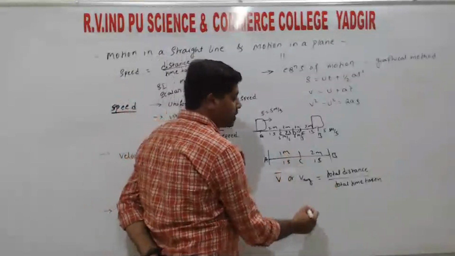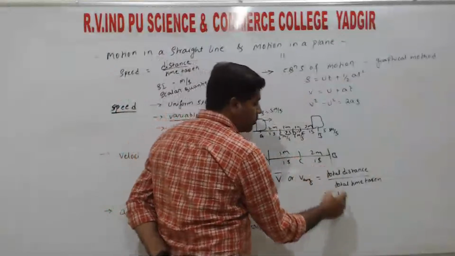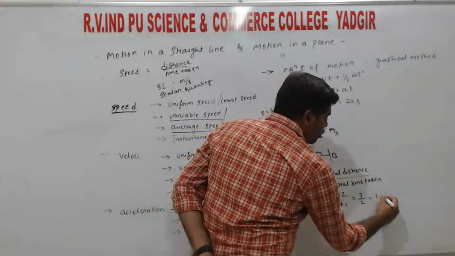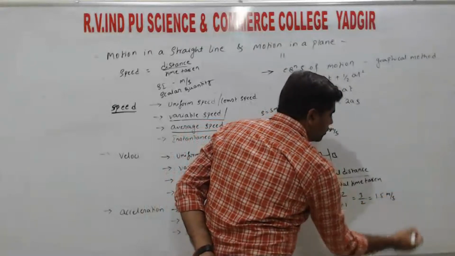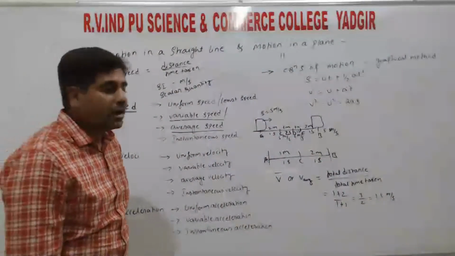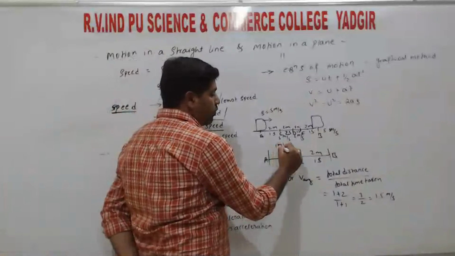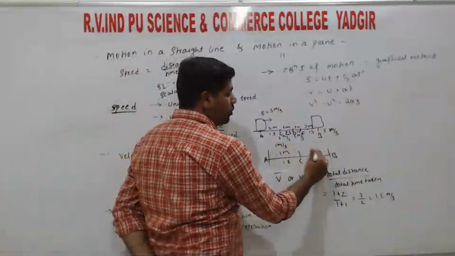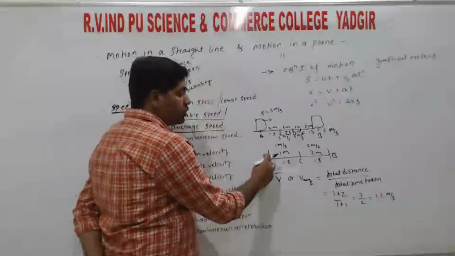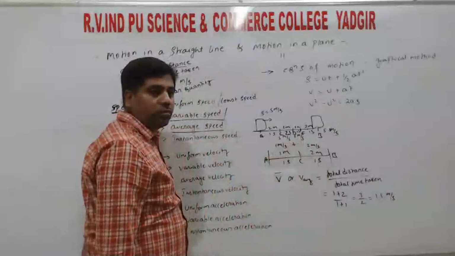So for example, consider the model. The total distance covered is 1 plus 2 divided by the total time taken, 1 second plus 1 second, that is 1 plus 1. So 3 divided by 2. So the average speed of the vehicle is 1.5 meter per second, right? So the speed for A to C is 1 meter per second, speed from C to B is 2 meter per second, right? So average speed we can also define as 1 plus 2 divided by 2, right?